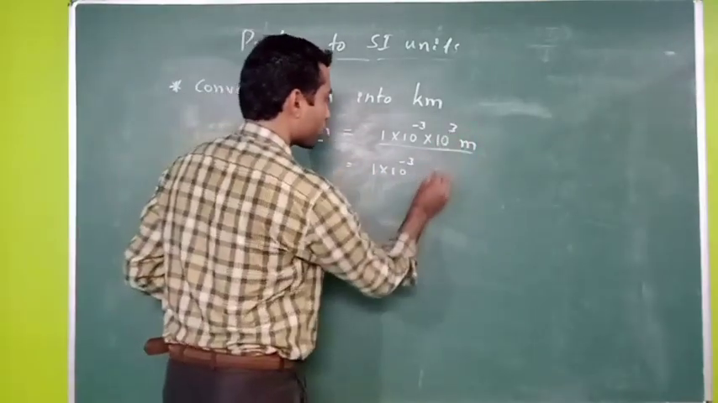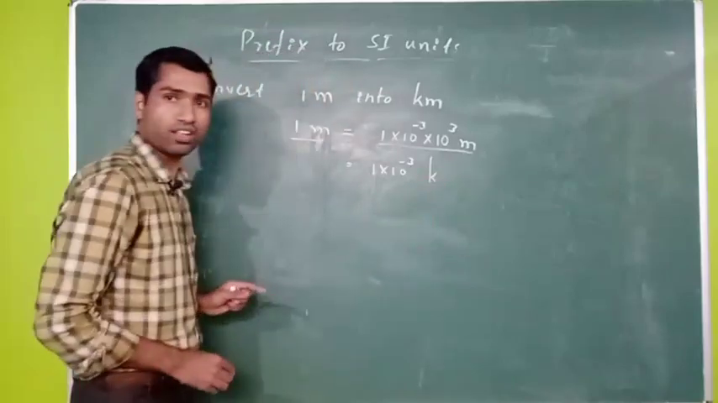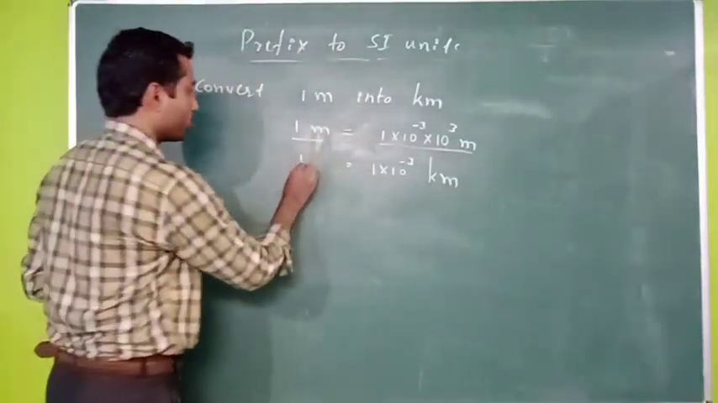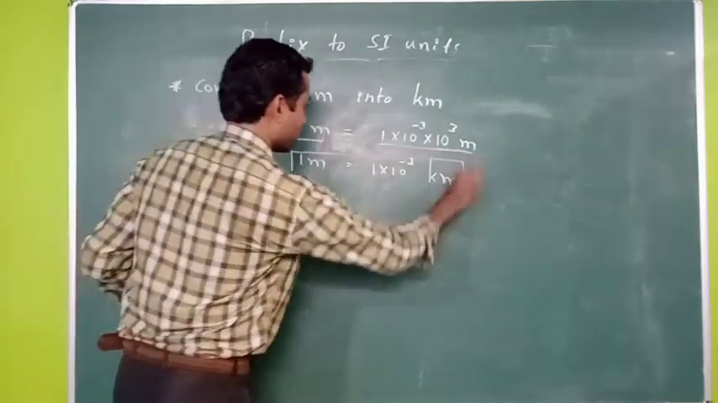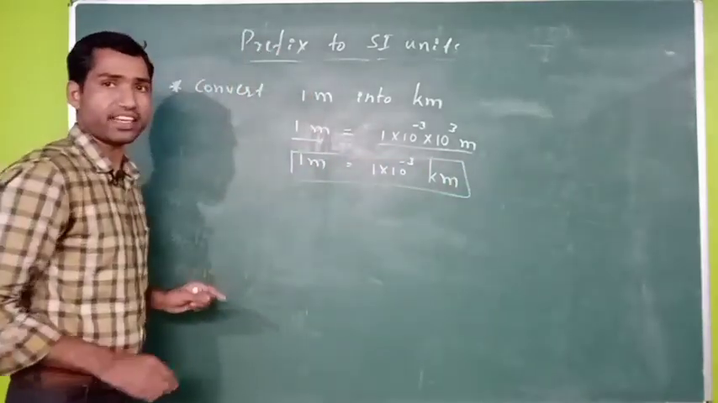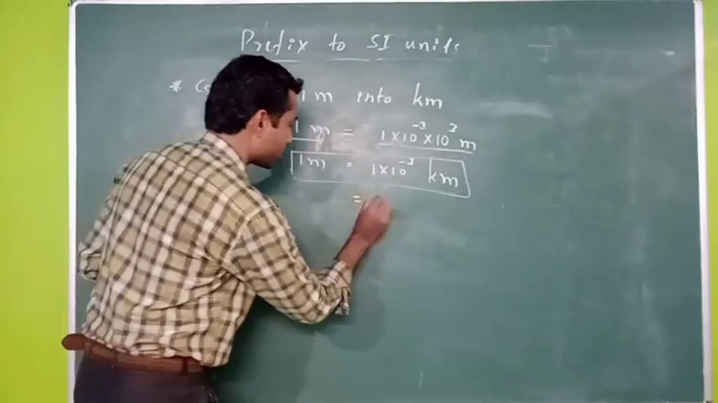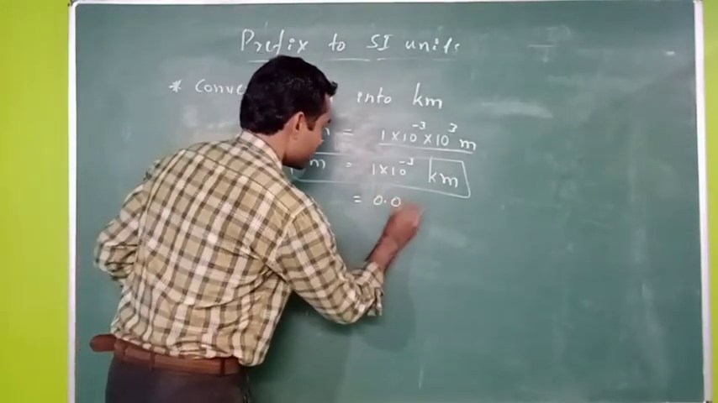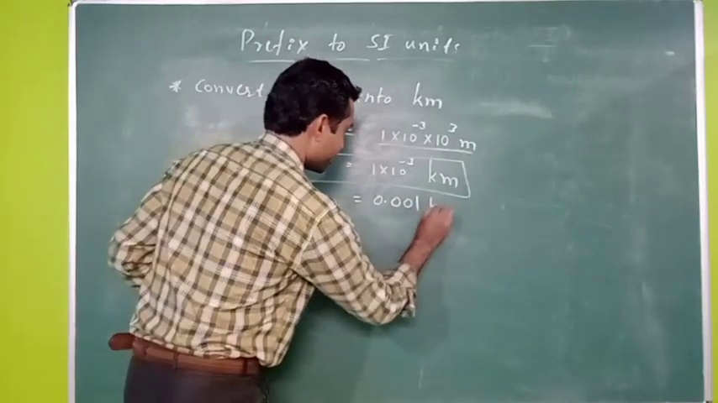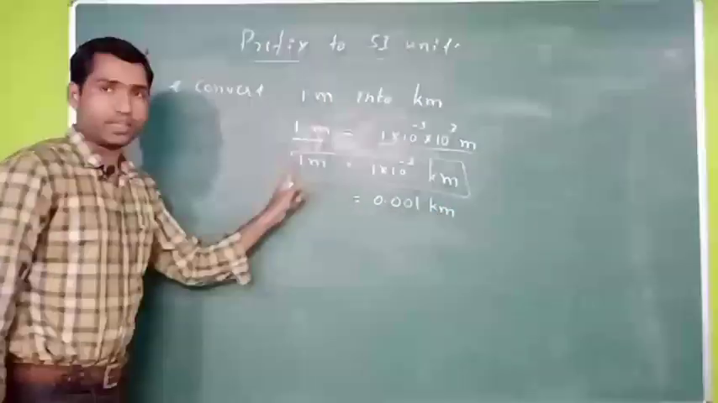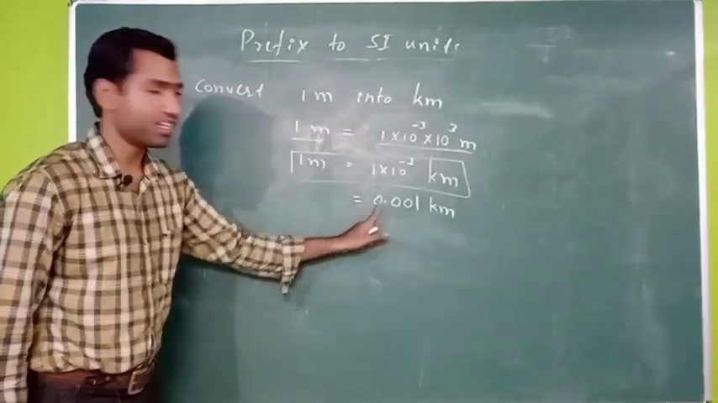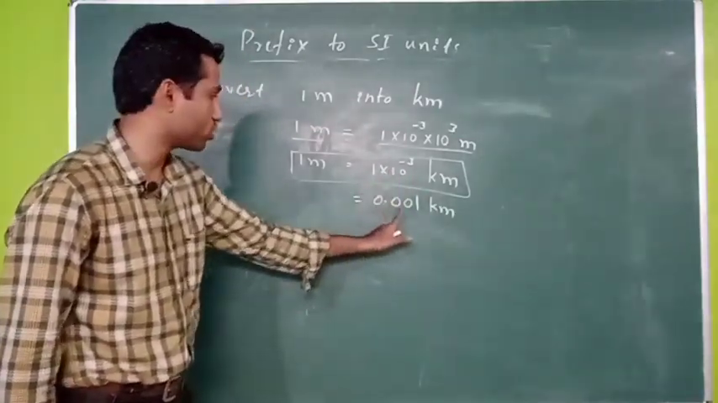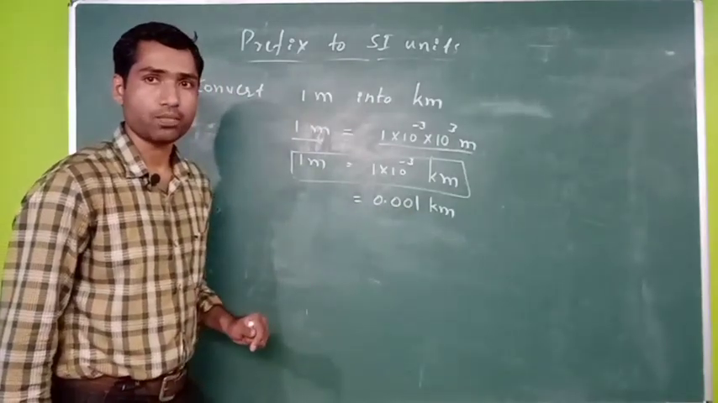10 raised to 3 means what? K, kilo. So meter as it is. So that means 1 meter is equals to how much? 10 raised to minus 3 kilometer. This can also be written in a decimal form as 0.001 kilometer. 1 meter is equals to how much? 0.001 kilometer. 1 divided by 1000, that is equals to 0.001 kilometer.